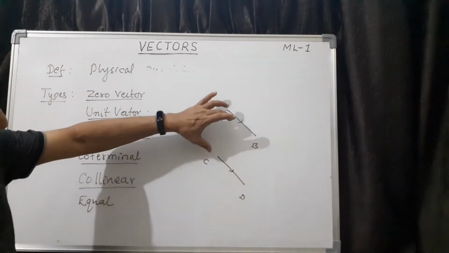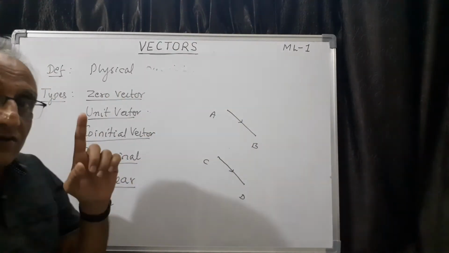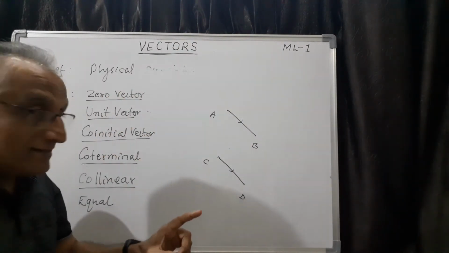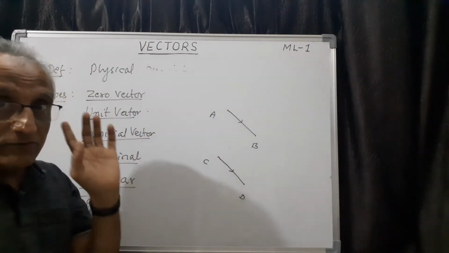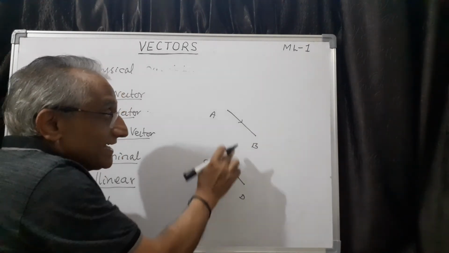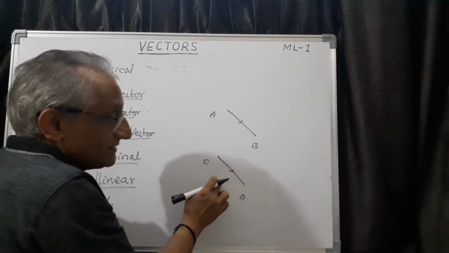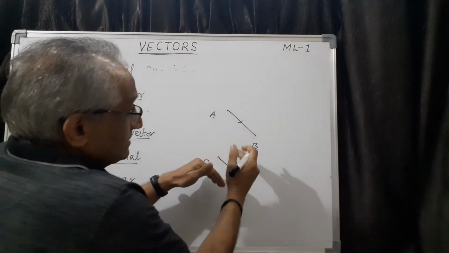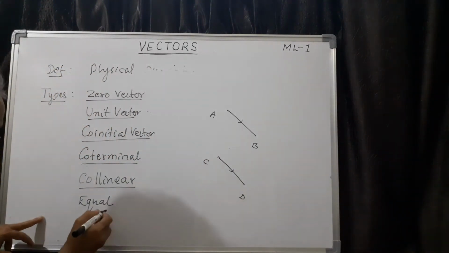So these two, more also you can take, but I am taking minimum 2. These two vectors are called equal provided they are parallel to the same line or they are parallel. That is number 1. Magnitude should be same. Second one, direction should be same. That means magnitude, direction should be same, and they must be parallel to one common line. So that is called equal vectors.